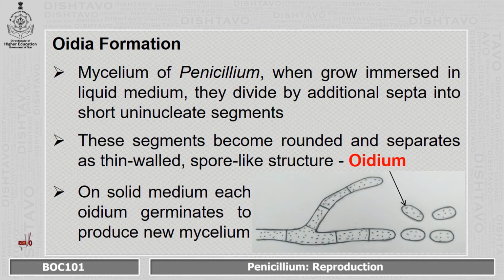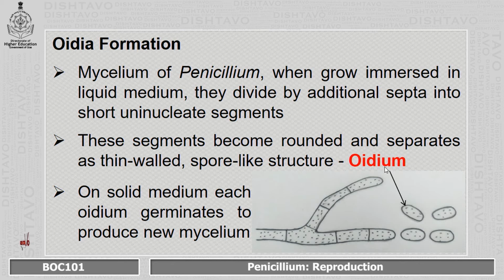Another type of asexual reproduction is by formation of oidia. Singular, it is called oidium. The mycelium of Penicillium, when it is grown immersed in a liquid medium, divides by additional septa into short uninucleate segments, and these segments become rounded and they separate as thin walled spore like structures called oidia or oidium.